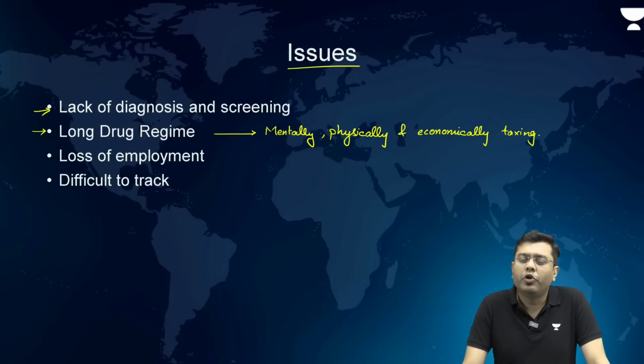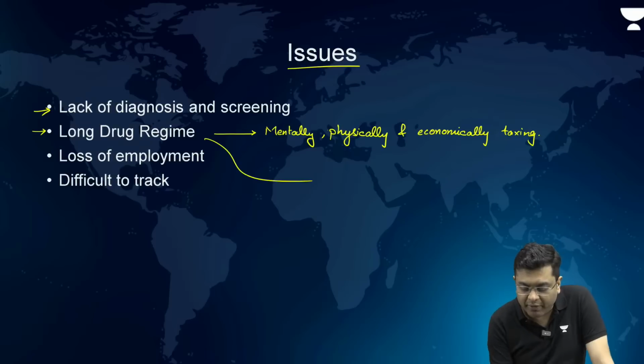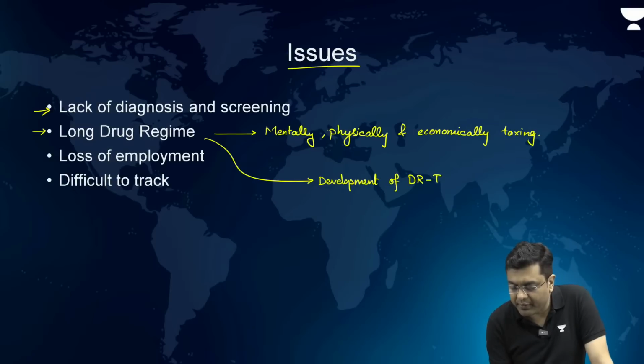Okay. So that is where people don't follow that regime. People opt out of that regime. They feel that they will get better, their immune system will take care of it. But what happens? It leads to the development of drug resistant TB cases.